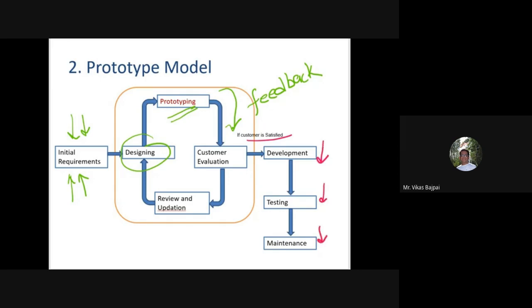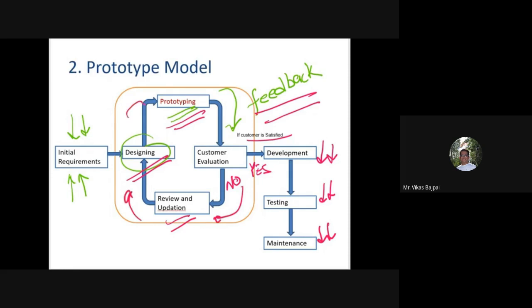Or suppose the client says no, the client is not happy with this prototype. In that case, I'll go ahead with the review and updation part. Once again, I'll bring some minor or major changes to the design. Once again, I'll bring the changes to the prototype. Once again, I'll seek the feedback. If this time the customer is happy, let's go for the development, testing and maintenance, or else once again enter into this loop. So that's how it works.